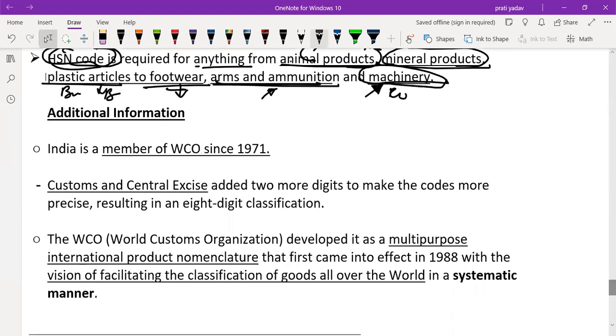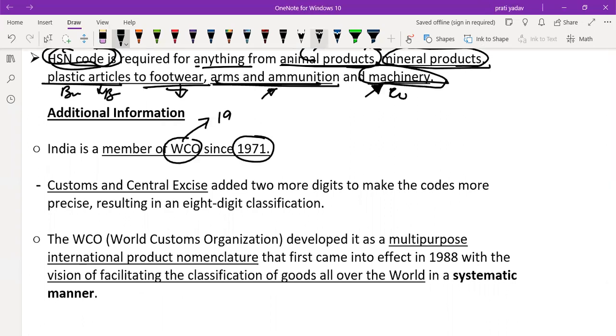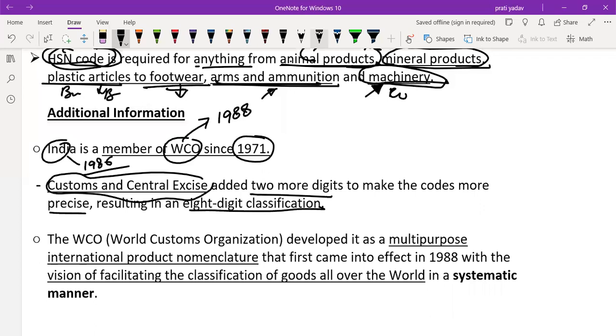Okay, so additional information related to HSN. India is a member of WCO since 1971. WCO introduced HSN in 1988 and India introduced it in 1986. Customs and central excise added 2 more digits to make the code more precise, resulting in 8 digits. So customs and central excise of India added 2 more digits to make it precise.